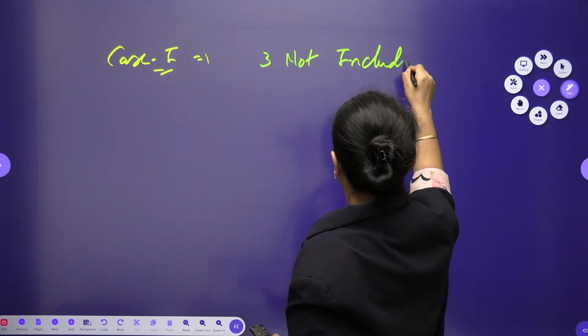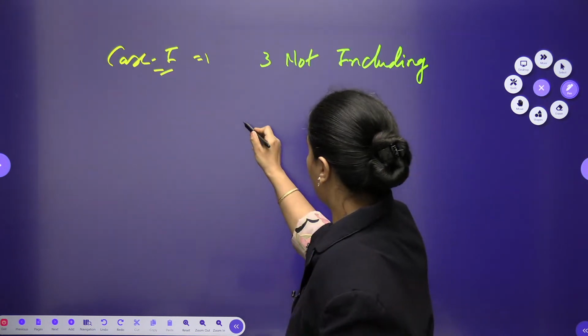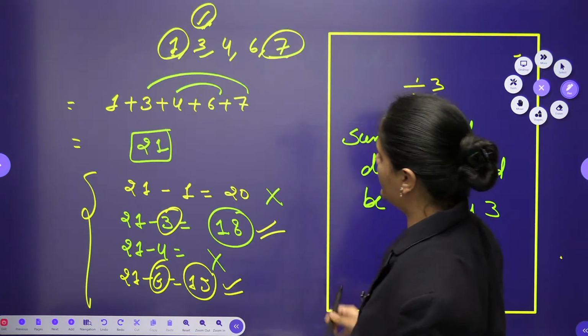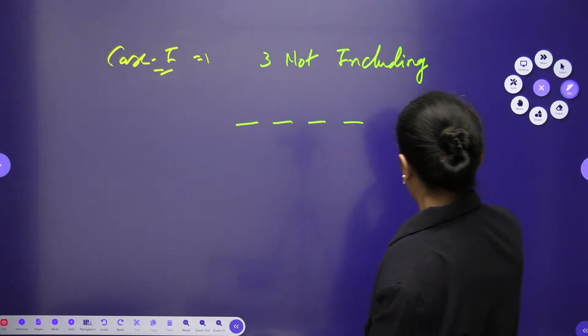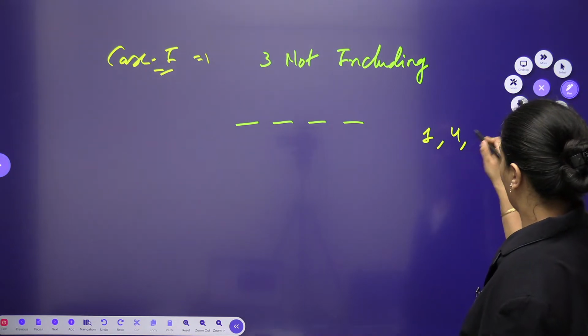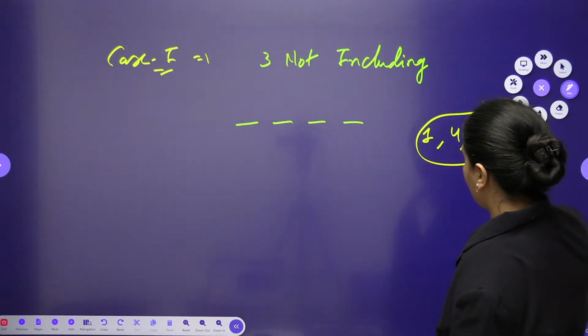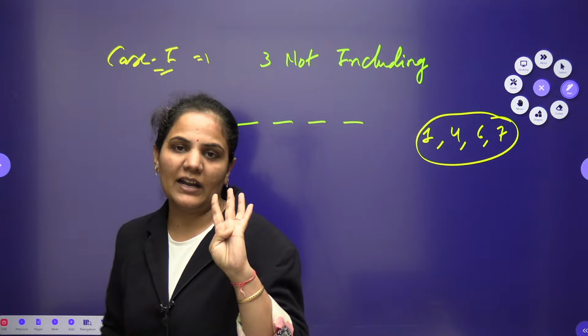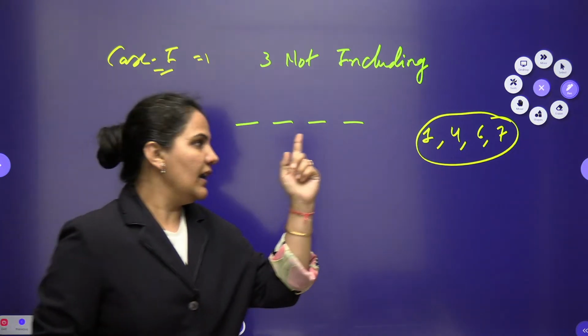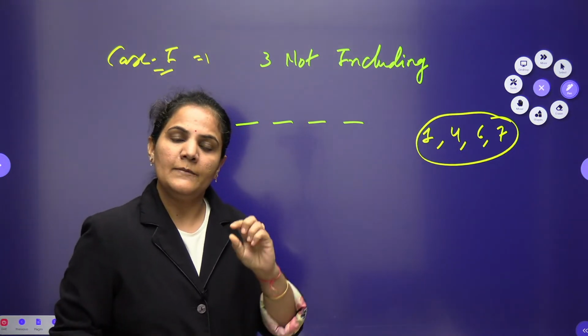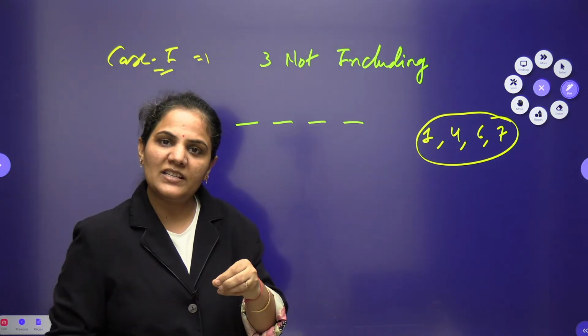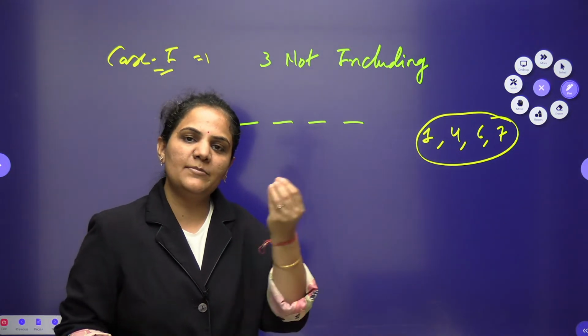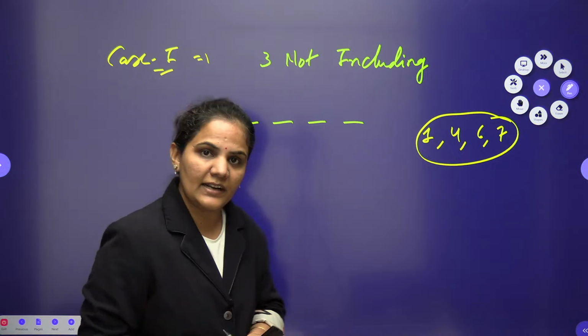When you want to skip the 3, so 3 is not included. So we are having 1, 2, 3, 4 numbers. Okay, so 4 numbers means now my numbers will be 1, 4, 6 or 7. Very easily I can go for this one. I need to make a 4-digit number, and I am having 4 numbers only. So 4 digits, 4 places, you need to do the simple arrangement 4P4, 4 factorial, directly you can write down here.